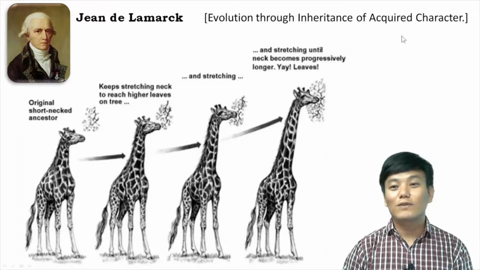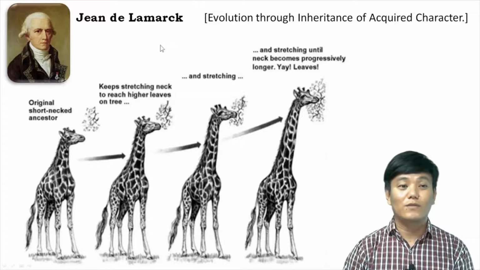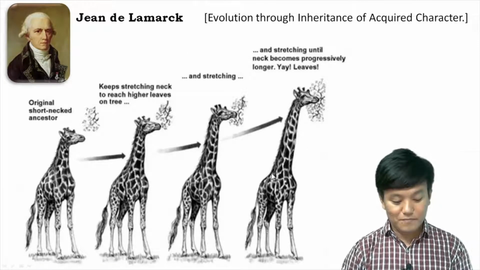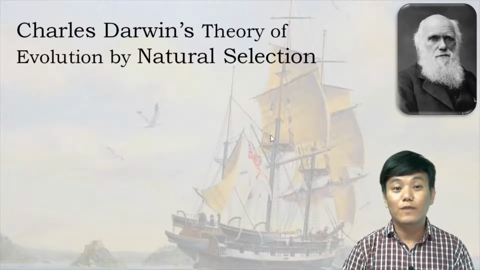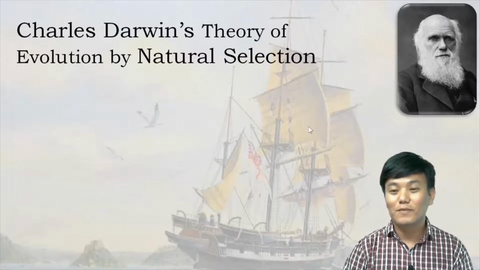This is not given in a textbook, but I thought it would be interesting for you to know. In our old textbook, the Lamarckian theory of evolution was there, but in your textbook it is not given. And then we have our famous Charles Darwin, who proposed the theory of evolution by natural selection.